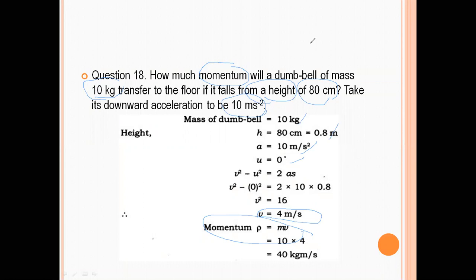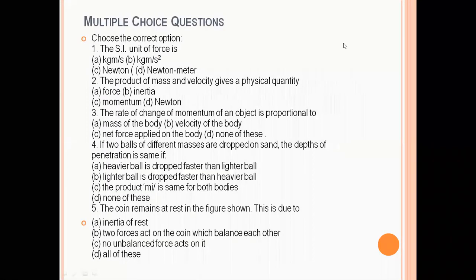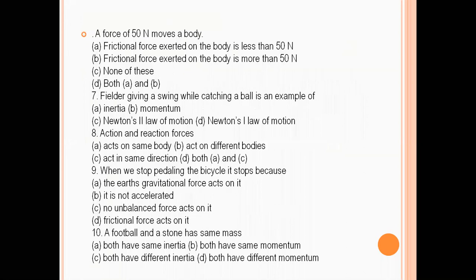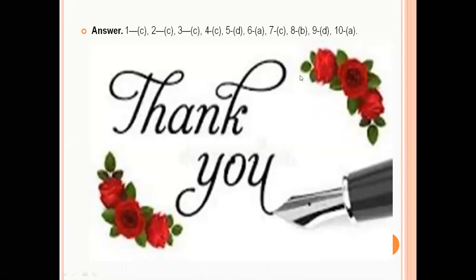Which you have to do in your fair copy when you get back. And after that, there are some multiple choice questions given. You have to solve them. This is 5 and this is the next 5 questions, that is total 10. First do it by yourself and then the answer will be here. Just check your answer and match it with the correct one, but try to do the multiple choice by yourself.